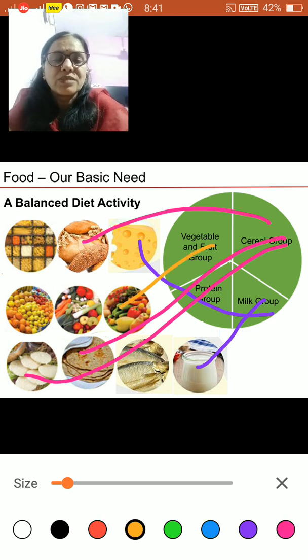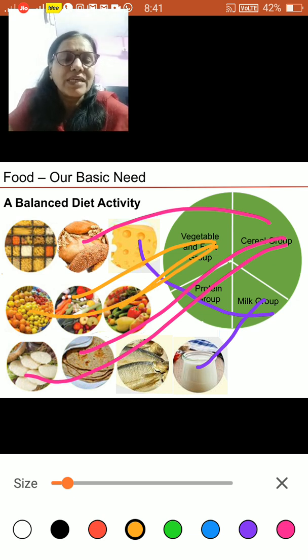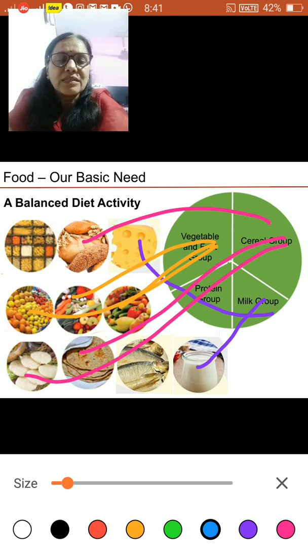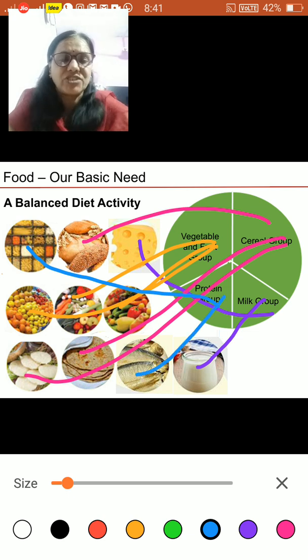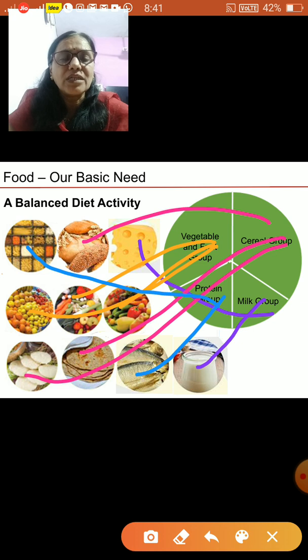Then comes our vegetable and fruits group. This and this will come to vegetable. Now what remains? Proteins. So for protein I am again selecting blue color. This is the protein group, this and fish. You understand? So these things are all divided into their particular group. So this is how it can be done.